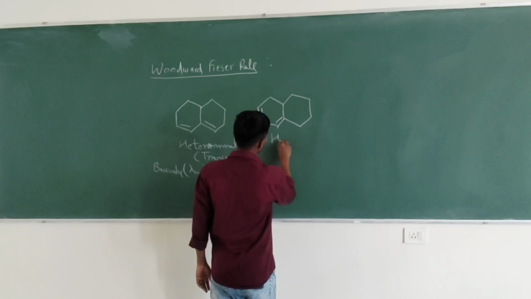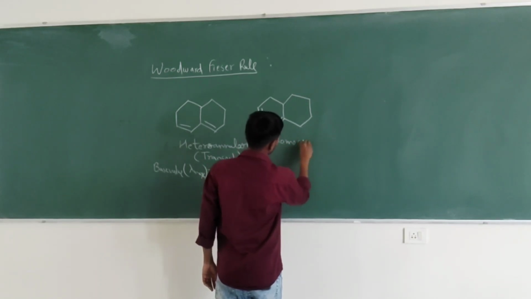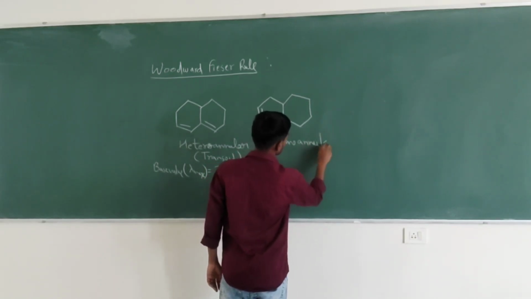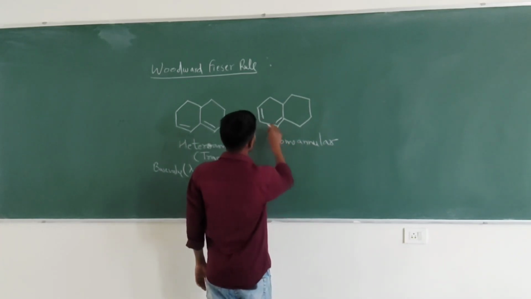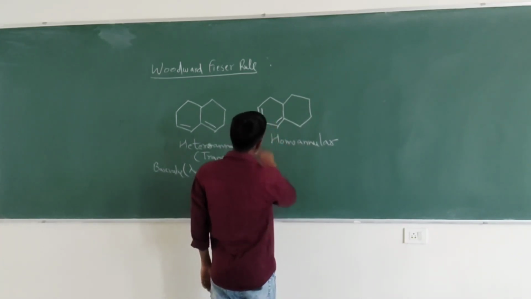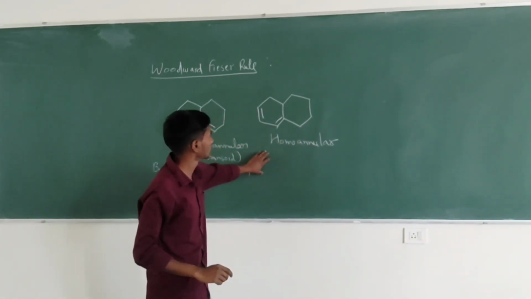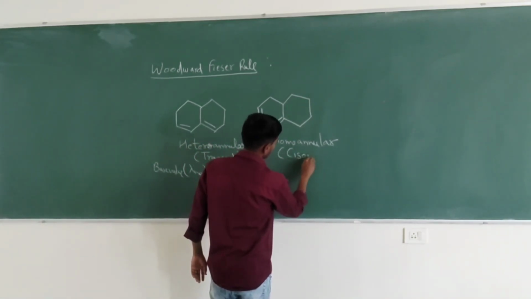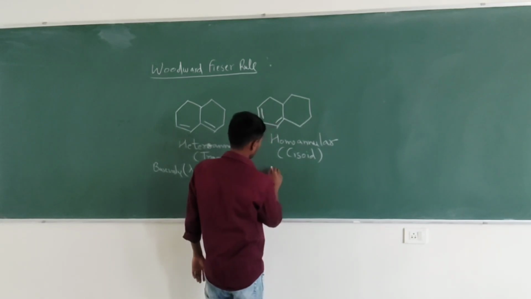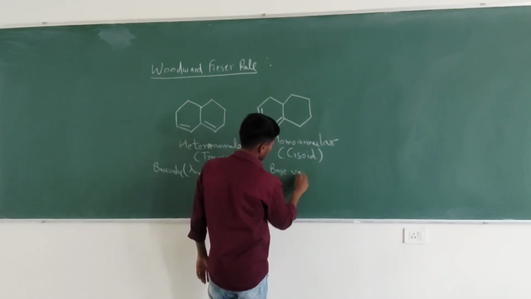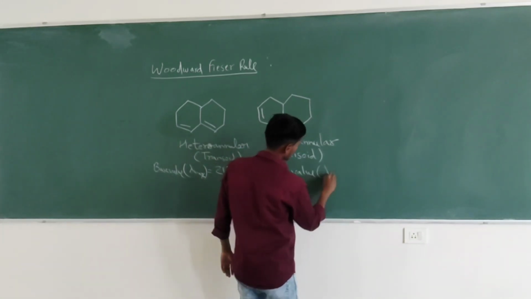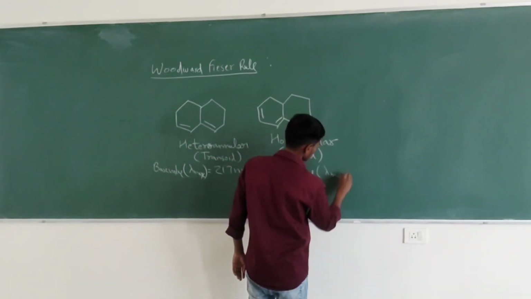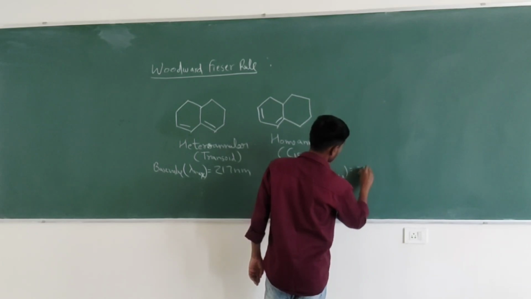This is called homoannular, or since the two double bonds are cis to each other, we can call it cisoid. And the base value of lambda max for the homoannular is 253 nanometer.